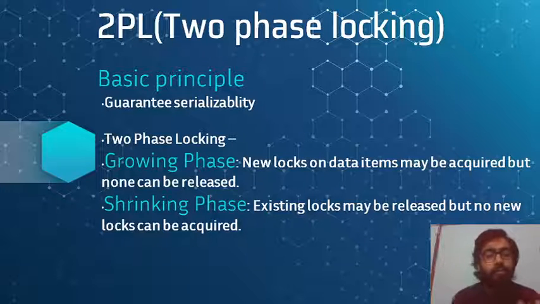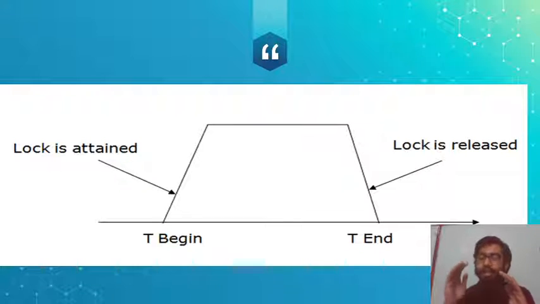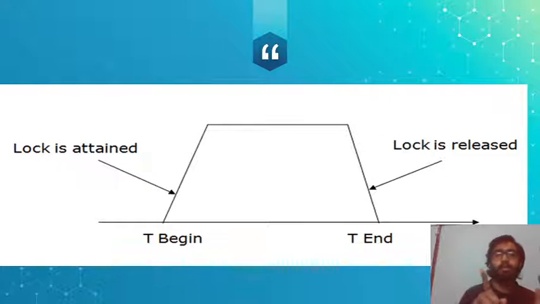And in the two-phase locking protocol, there are mainly two phases, the growing phase and the shrinking phase. In the growing phase it will only acquire locks, and in the shrinking phase it will only release locks but not acquire locks. Similarly, in the growing phase it is not allowed to release locks.